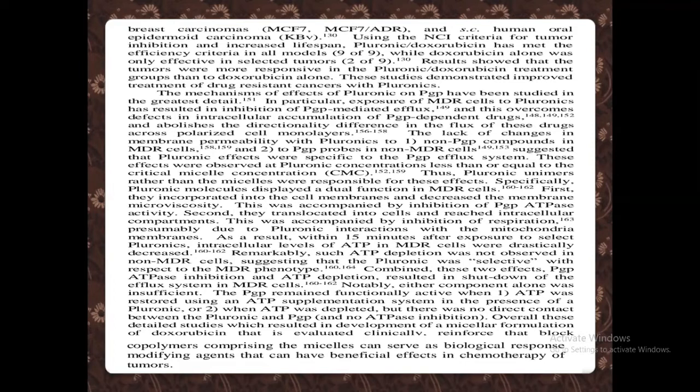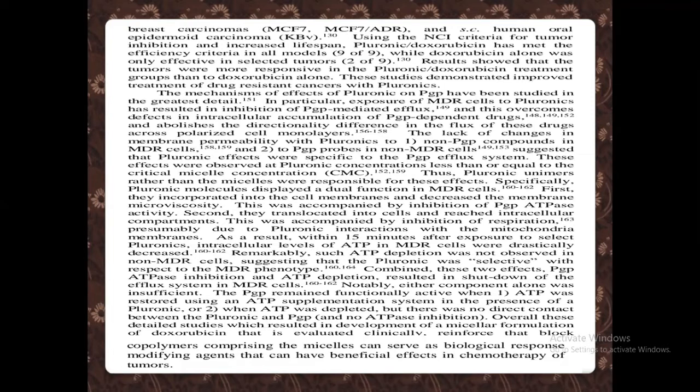These effects were observed at pluronic concentrations less than or equal to the critical micelle concentration, CMC. So pluronic unimers rather than the micelles were responsible for these effects. Specifically, pluronic molecules displayed a dual function in MDR cells. First, they incorporated into the cell membranes of the cancer cells and decreased the membrane microviscosity of the cancer cells.